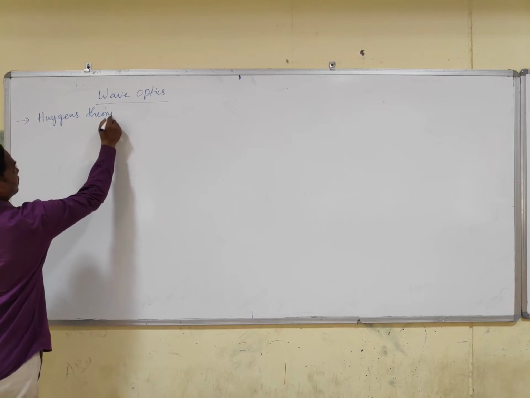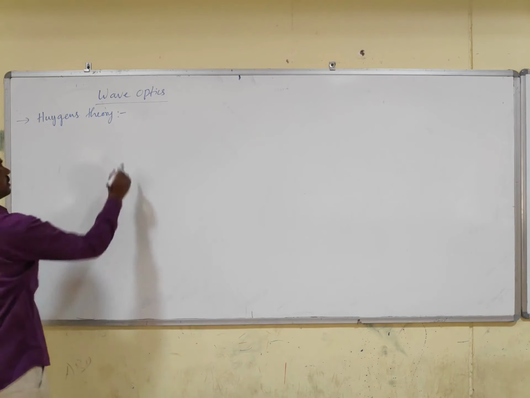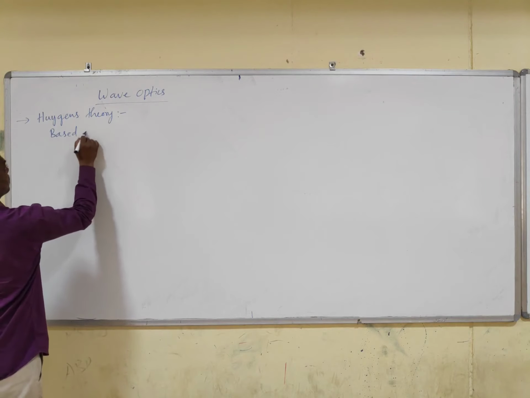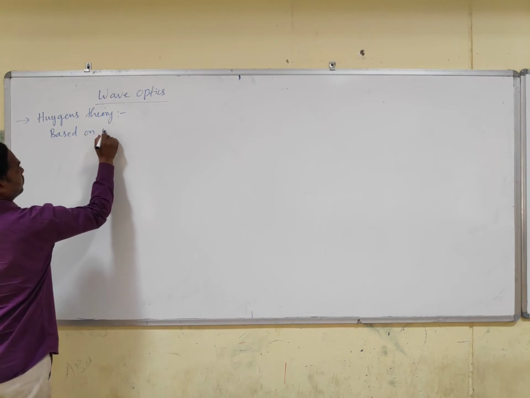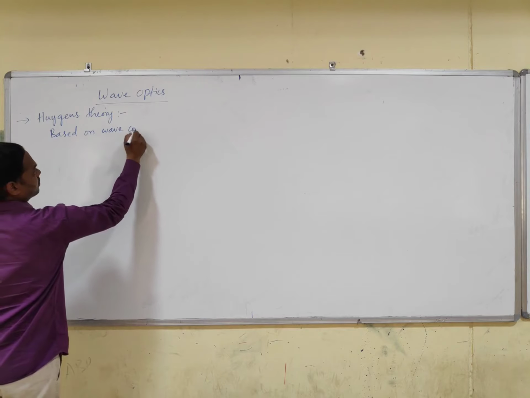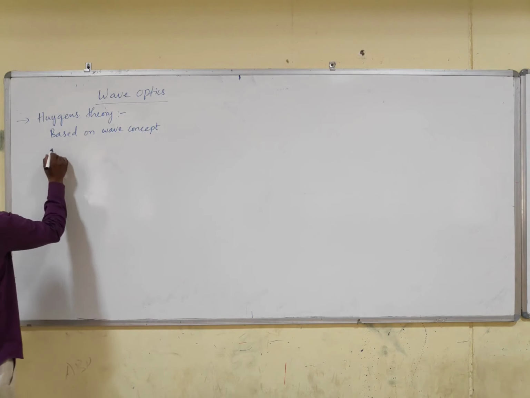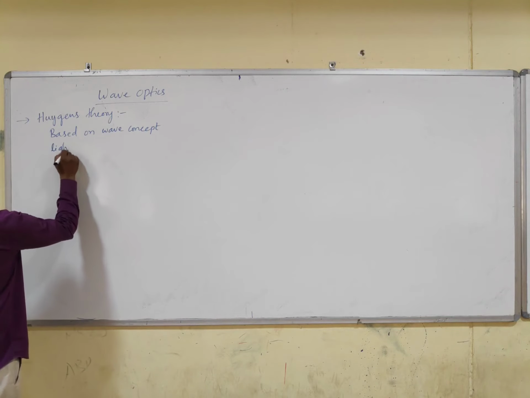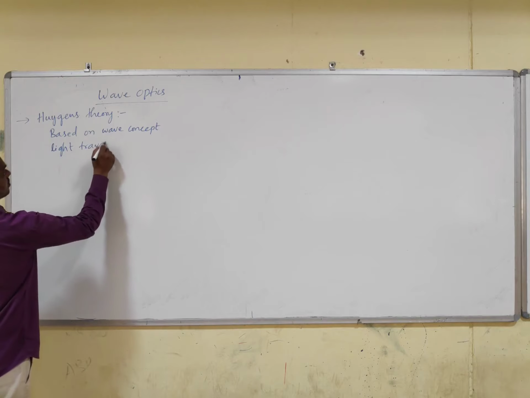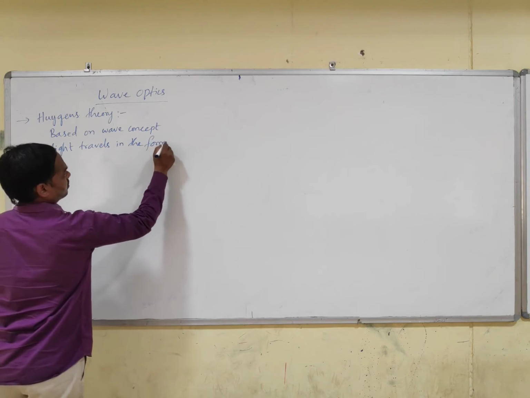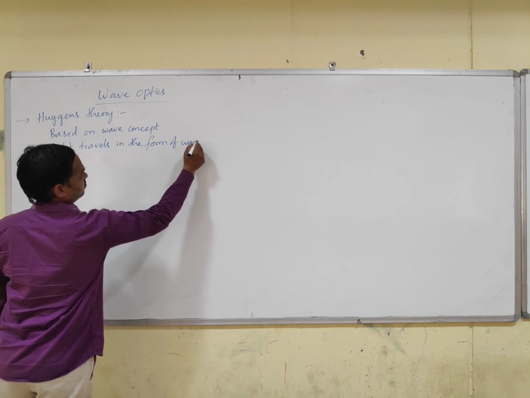Huygens theory is based on the wave concept. Light travels in the form of waves.